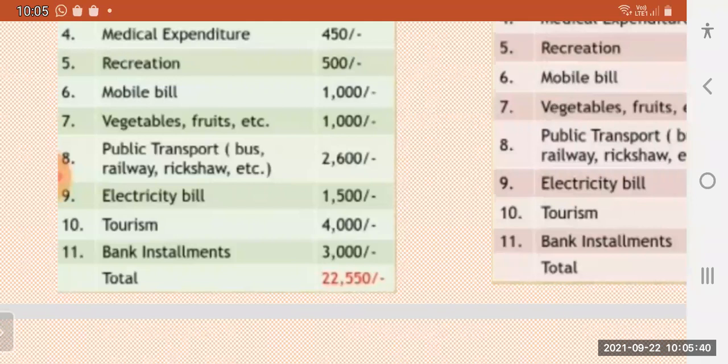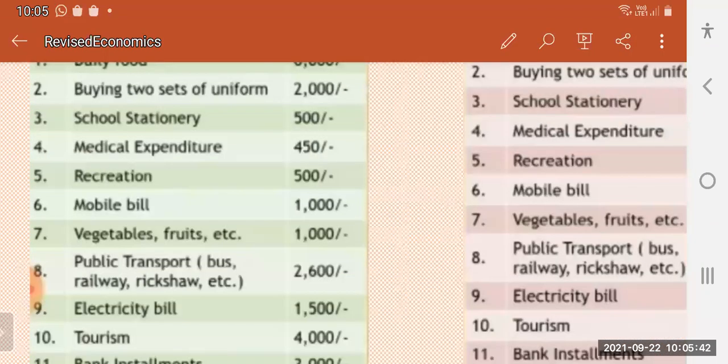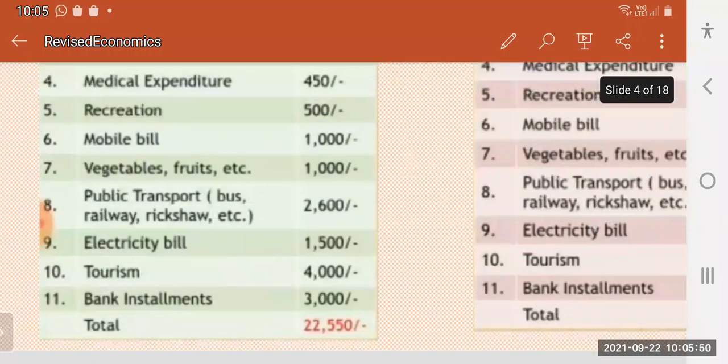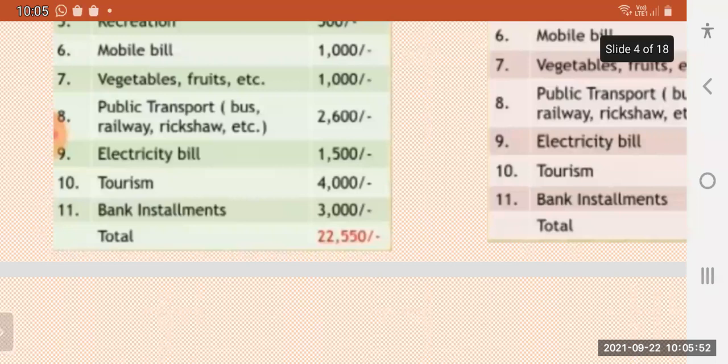Suppose this is your expenditure this month and your monthly income is 20,000. So your monthly income is 20,000, but your expenditure is 22,550. So you are under which type of budget? See, your income is low, but your expenditure is high. That means what? Deficit budget. You are having a problem of 2,550 rupees. So how can you manage this amount? You have to think about it.